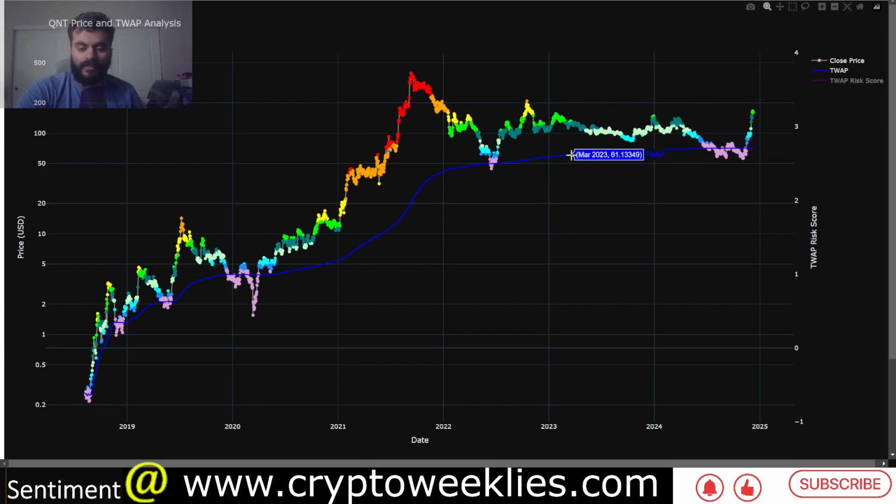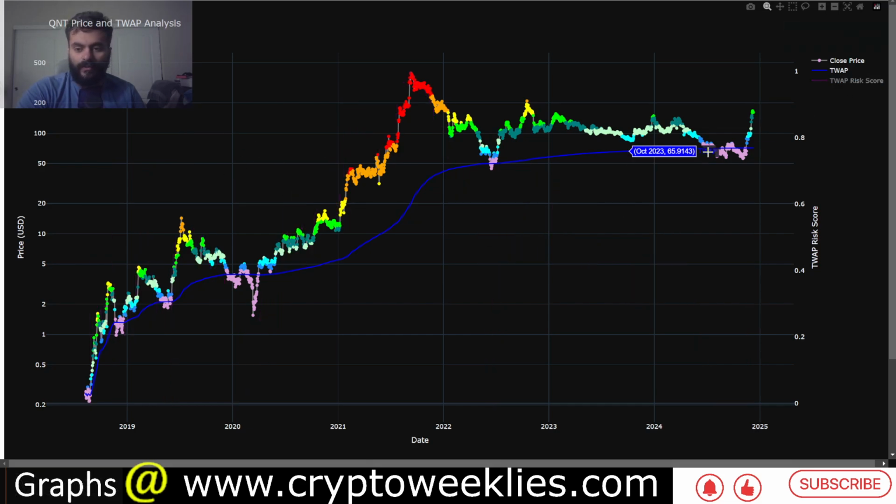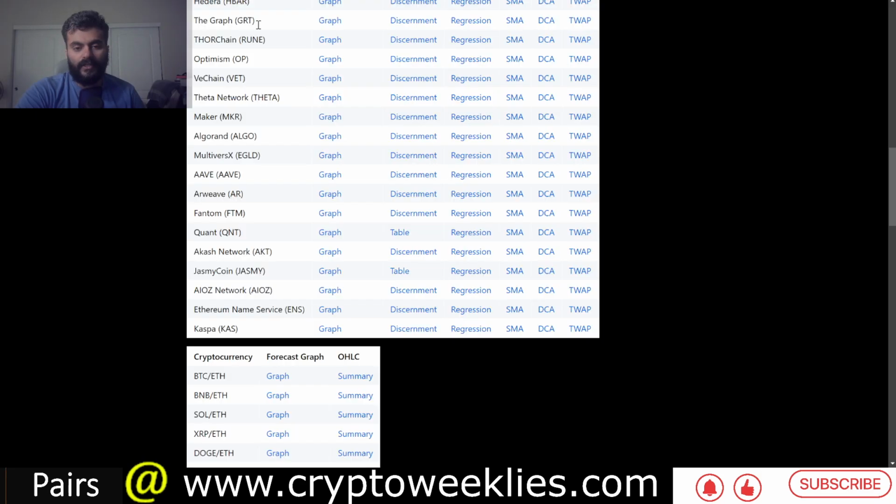where the price is meaningfully below the time weighted average price, and that is essentially color coded in this plum or purple color, where the risks of accumulation are essentially close to zero. Right now the time weighted average price for Quant is at around $71. That's why the risk score is at around 60% based on how the current price is doing with respect to the time weighted average price. And not too long ago, you can see the price, and we were making a lot of videos related to Quant back then when the price was lower than $70. Again, that represented an undervaluation on the time weighted average price based model.